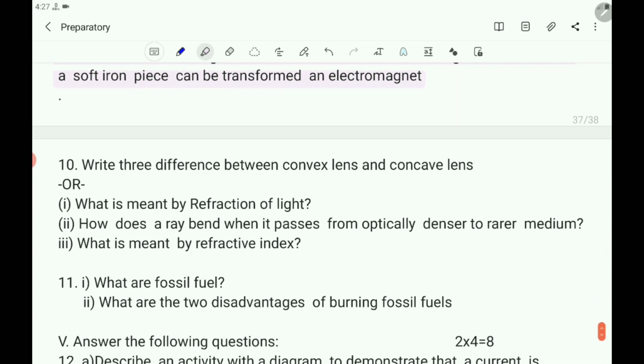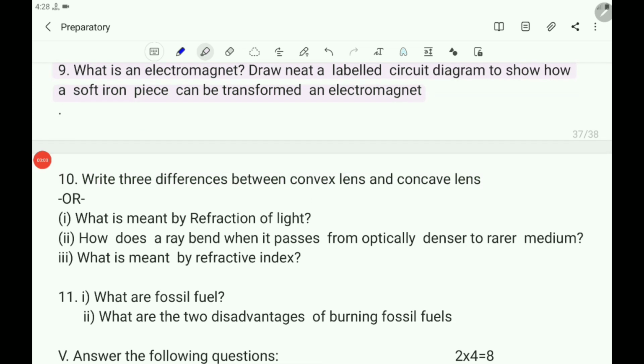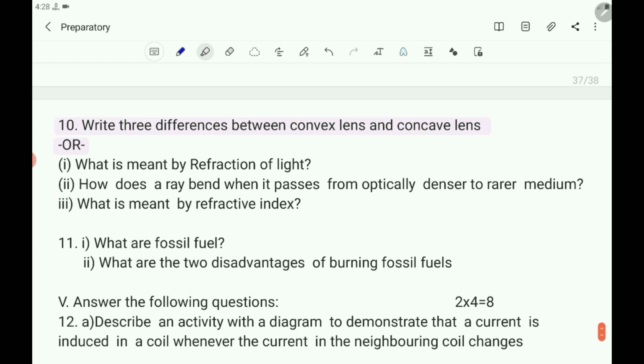Next 10th question. Write 3 differences between convex lens and concave lens. What is that question? Write 3 differences between convex lens and concave lens. It is a choice question, an OR question is there. There are 3 sub questions in that OR question.